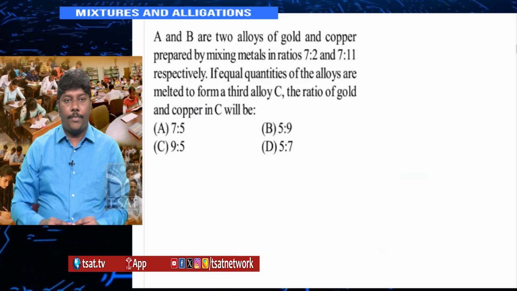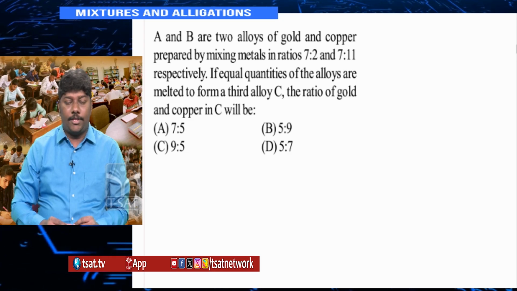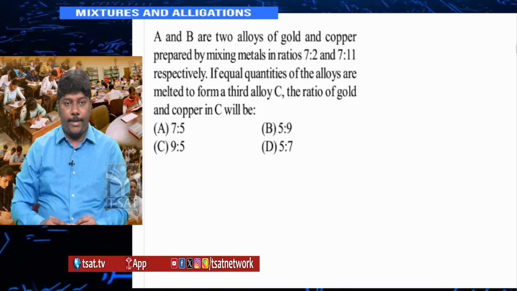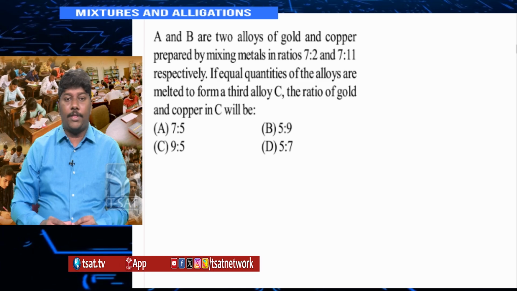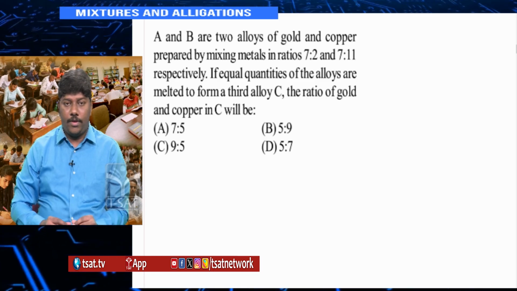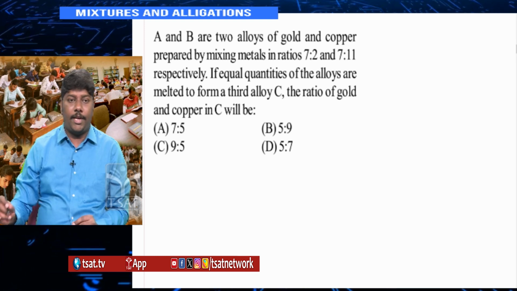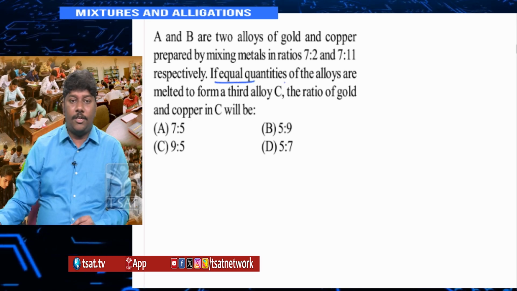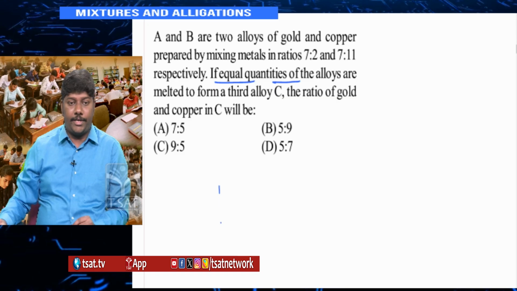Look at this question. A and B are two alloys of gold and copper prepared by mixing the metals in the ratio 7:2 and 7:11 respectively. If equal quantities of the alloys are melted to form a third alloy C, the ratio of gold and copper in C will be. This question can be solved in various ways. First, I am doing it by using mixtures and alligations only. Now look here. Here the term equal quantities, he said. Equal quantity means you are adding them in 1:1 ratio.